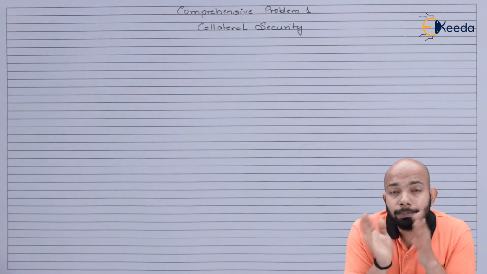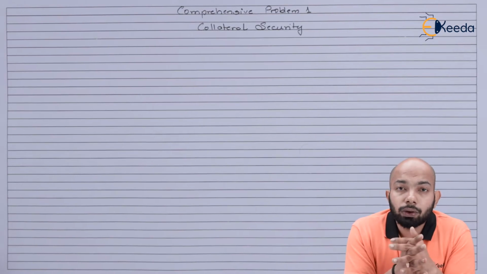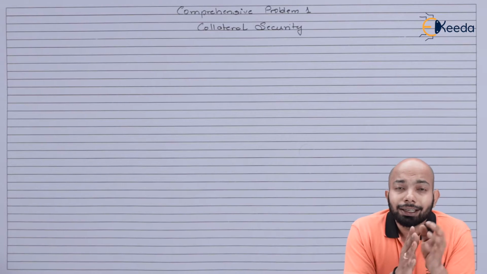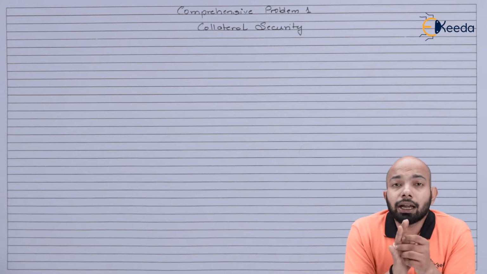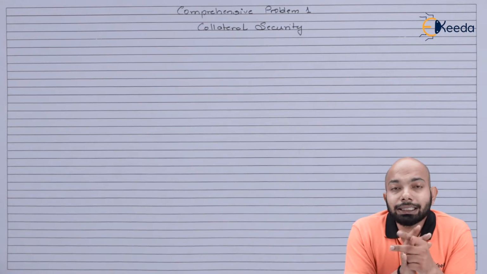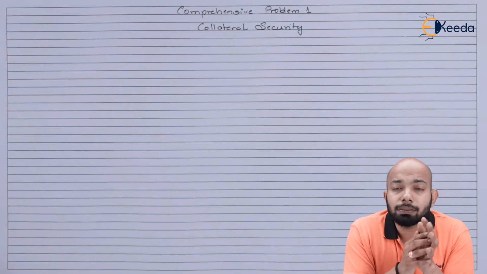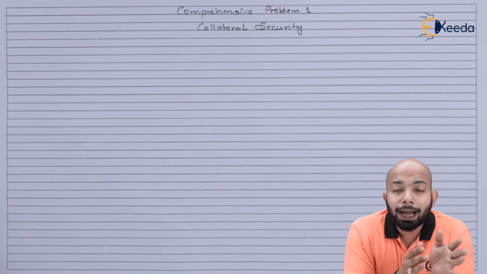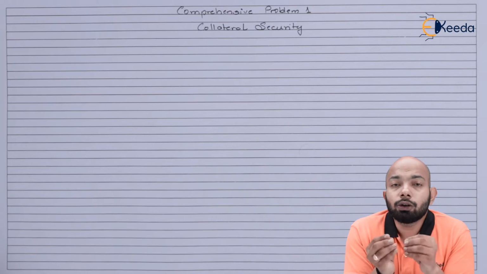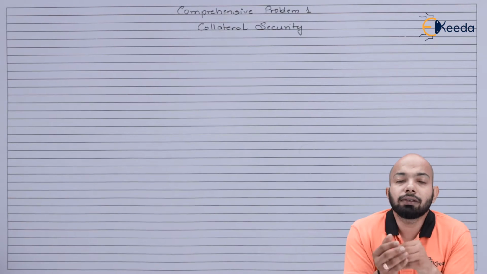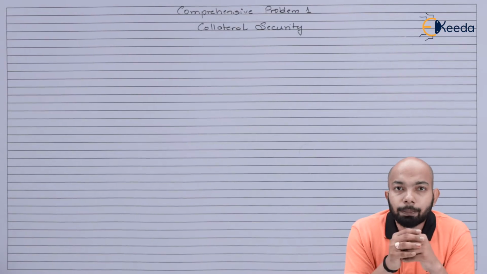Now in accounting theory, we understand that this collateral security is a kind of loan procured from a lender by giving out certain debentures of your own company.